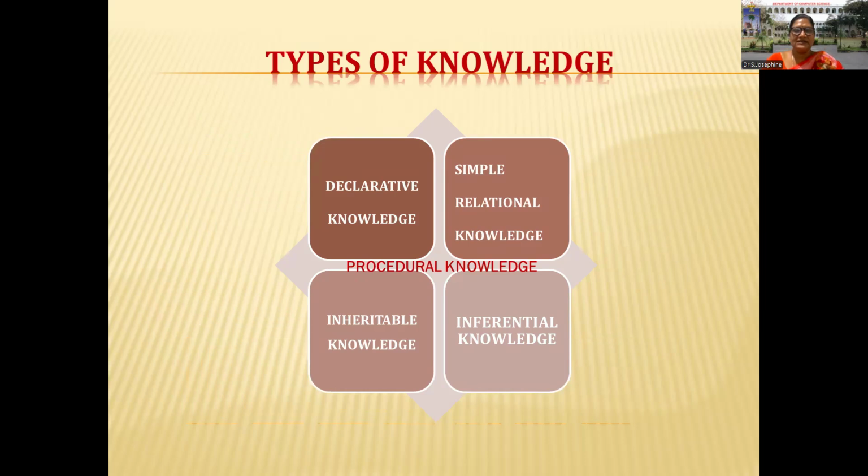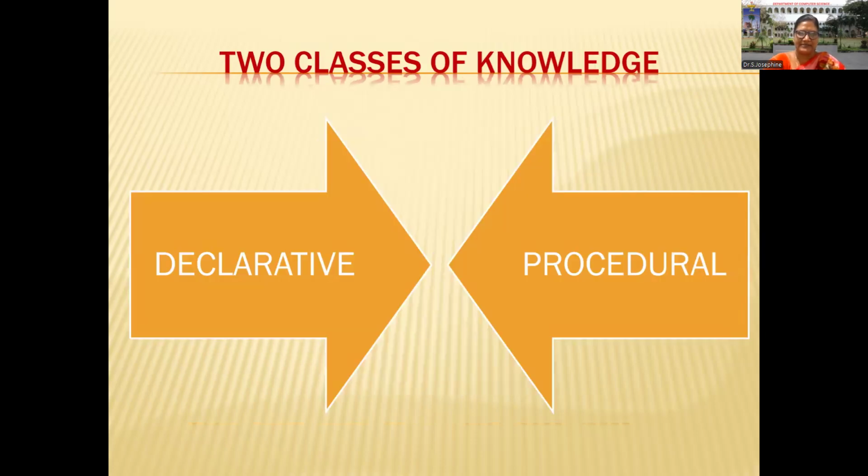Let us move on to the types of knowledge. Types of knowledge: declarative knowledge, simple relational knowledge, procedural knowledge, inheritable knowledge, inferential knowledge. What are the basic two classes of knowledge?